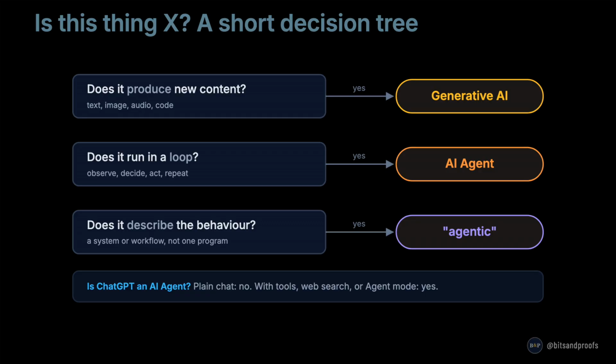And question 4: is ChatGPT an AI agent? The answer depends. Plain chat? No, it is just an assistant. With tools, web search, or agent mode enabled, yes, it is acting as an agent. Three independent tests. Memorize the questions, not the buzzwords.